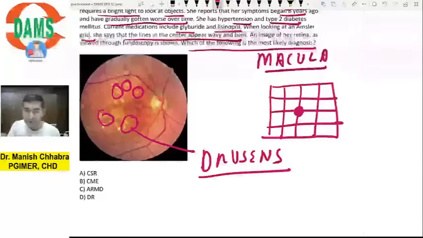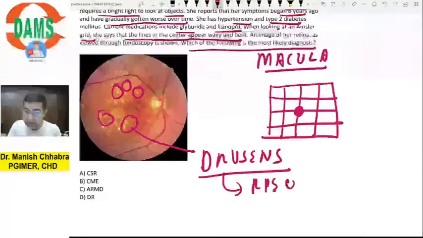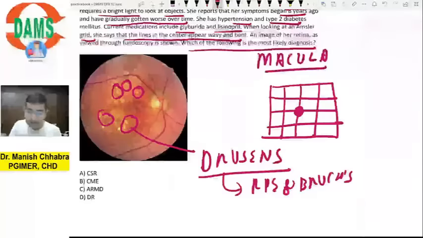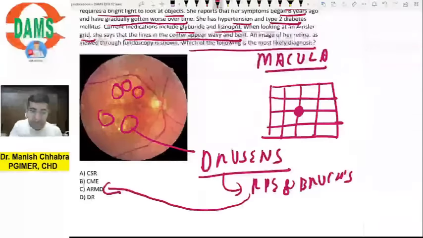Remember, small drusen are metabolic waste products which are present between the retinal pigment epithelium and Bruch's membrane, and it is seen in which disease? It is seen in ARMD, which is age related macular degeneration. Macula means center, age related macular degeneration, right? Okay, now what will happen in CSR?